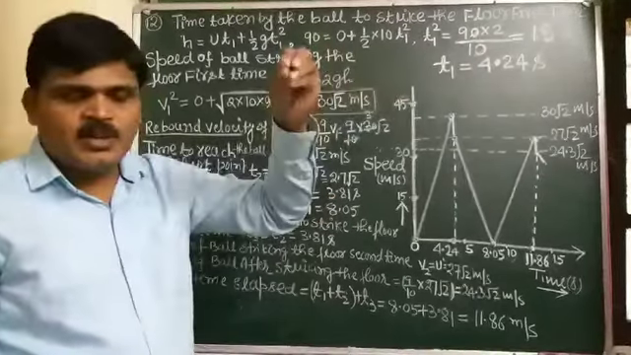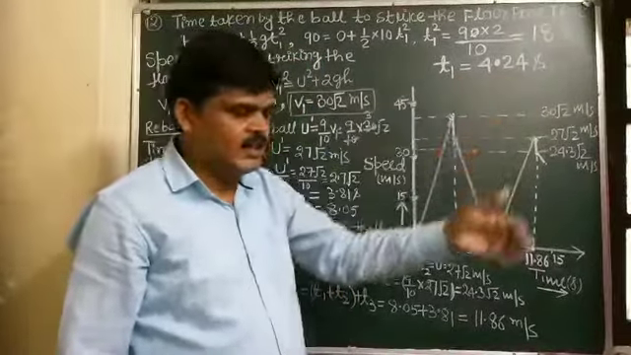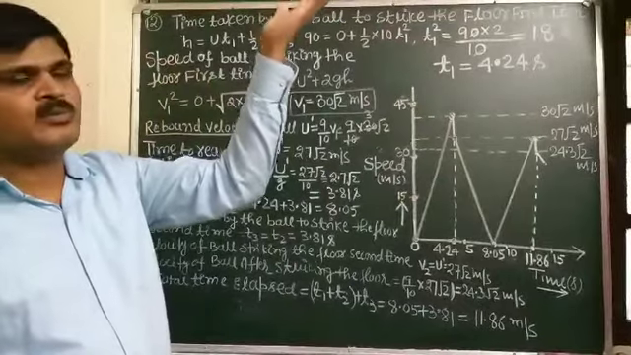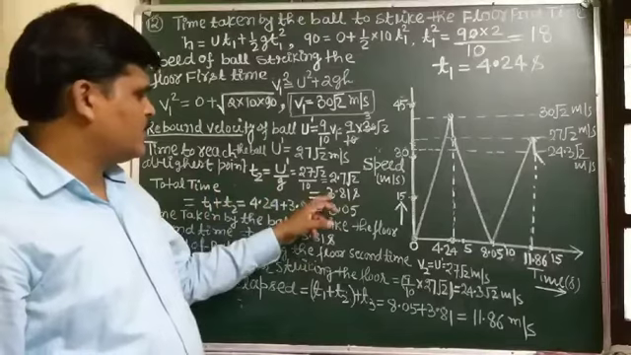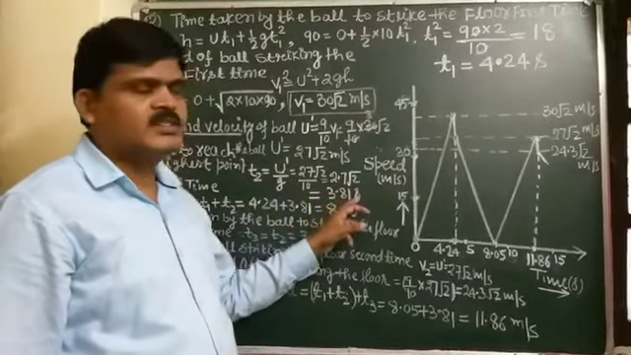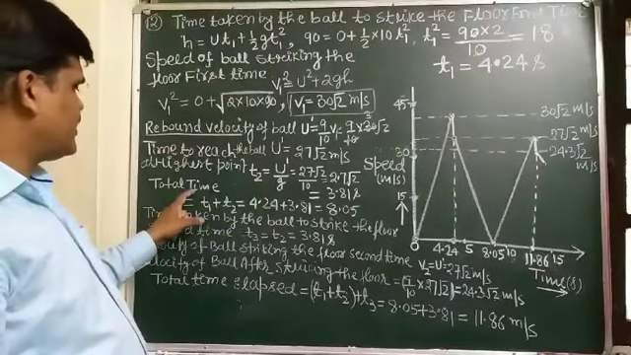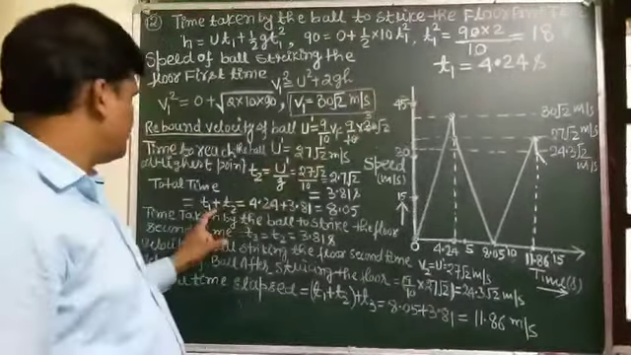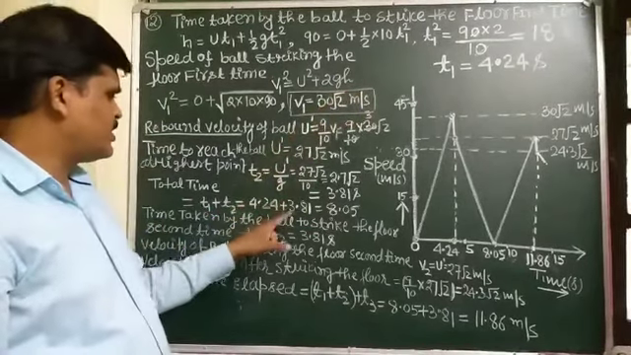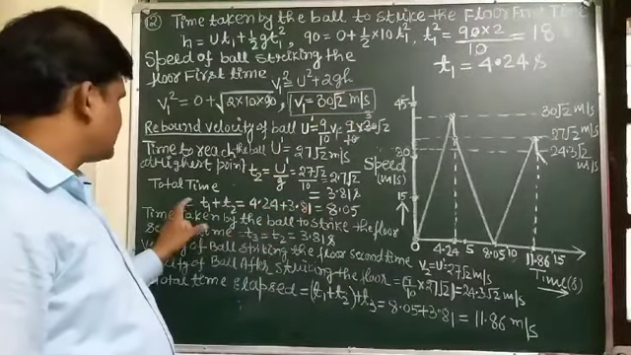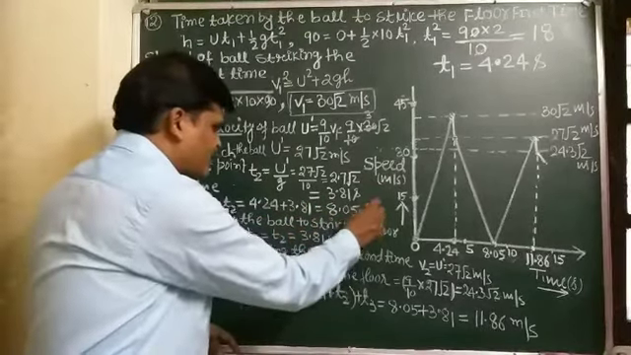So the time taken by the ball to strike the ground the first time is t1, which is 4.24 seconds, and the time taken by the ball to reach the highest point again is t2, which comes out to be 3.81 seconds. So what is the total time taken? Total time taken is t1 plus t2, so 4.24 plus 3.81, and this time comes out to be 8.05 seconds.